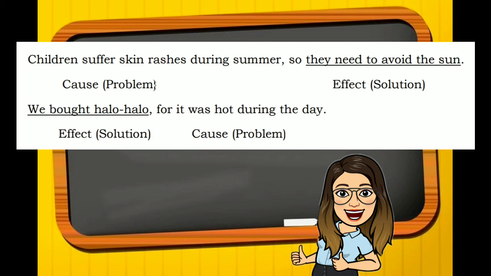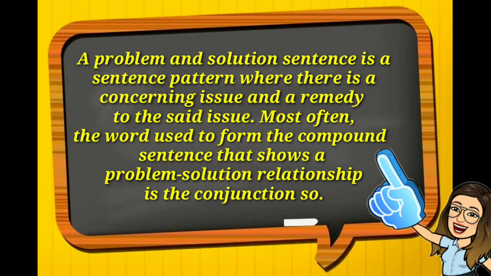In other words, the compound sentences above are examples of a problem-solution relationship. A problem and solution sentence is a sentence pattern where there is a concerning issue and the remedy to the said issue.